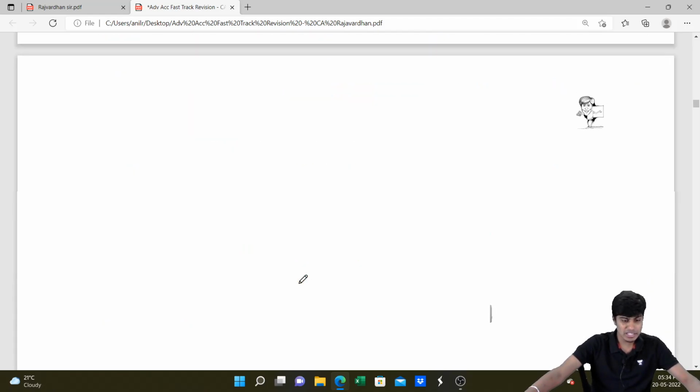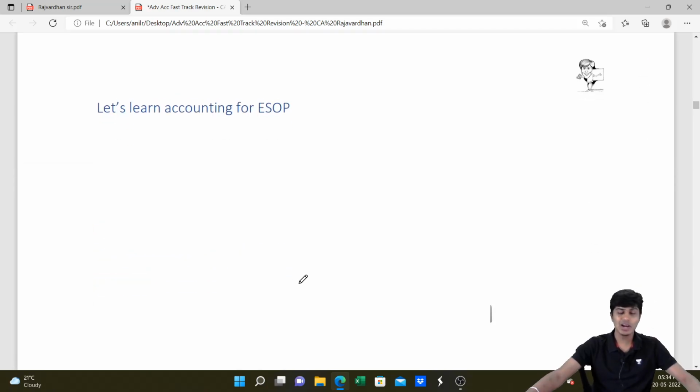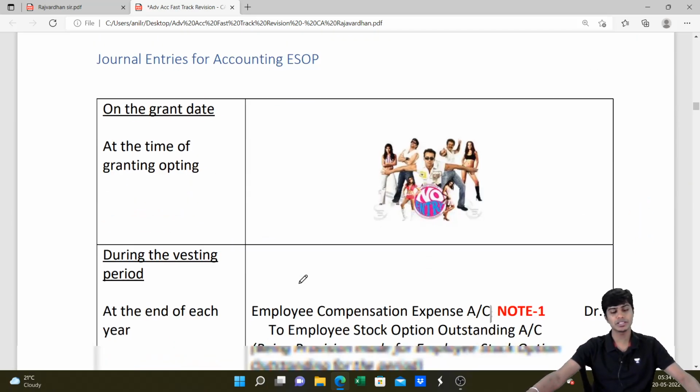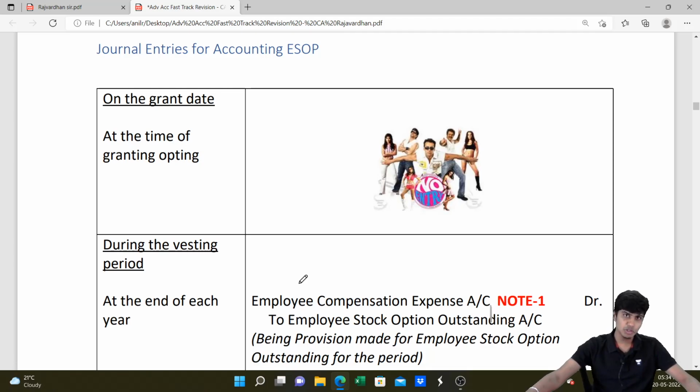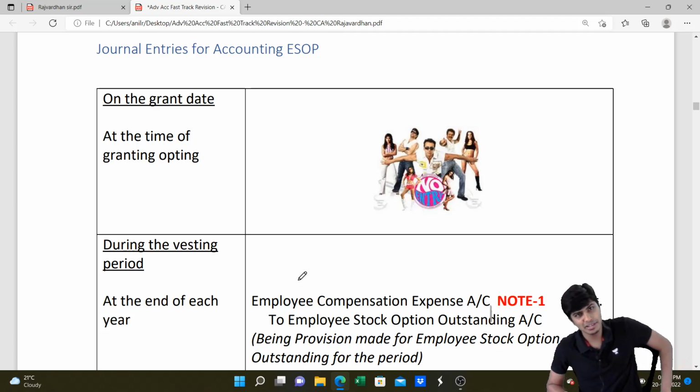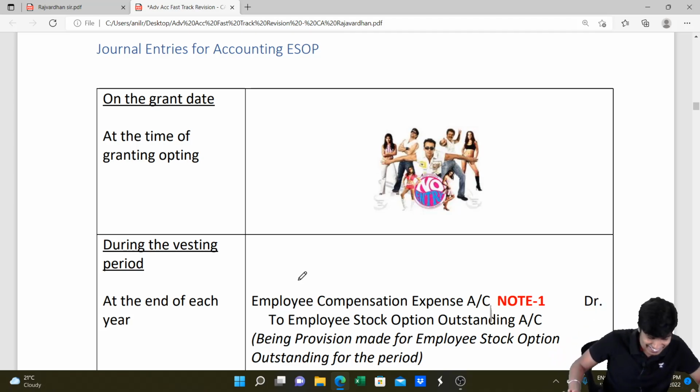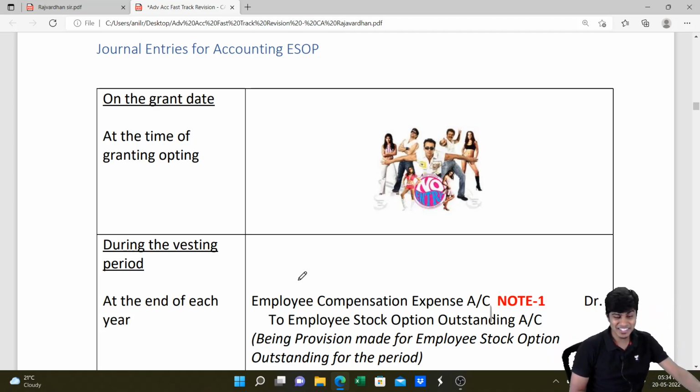I hope you guys got this, and let's quickly see what accounting entries are to be passed. On the date of grant, when the options are granted, the company passes no entry. See, no entry. Salman Khan, Anil Kapoor, Bipasha Basu, Tara Dutta, all of them are there. No entry, you don't have to pass any entry. I know it's a little funny.